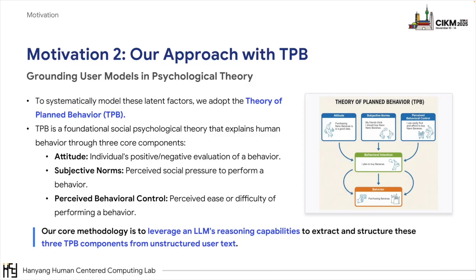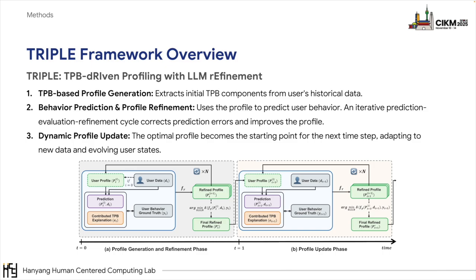And third, perceived behavioral control. This refers to the perceived ease or difficulty of the behavior. For example, I can easily find and afford them. Our core idea is to leverage an LLM's reasoning capabilities to automatically extract and structure these three components from user text. Based on this idea, we developed our framework, which is called Triple.